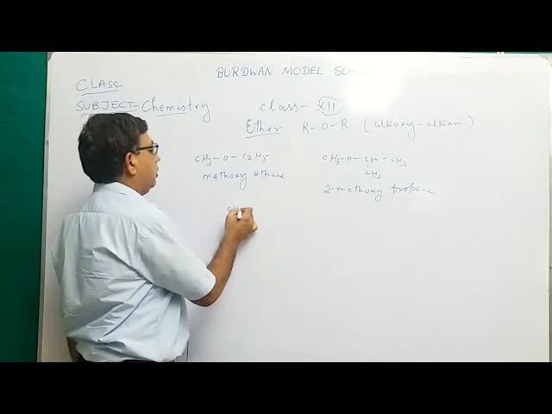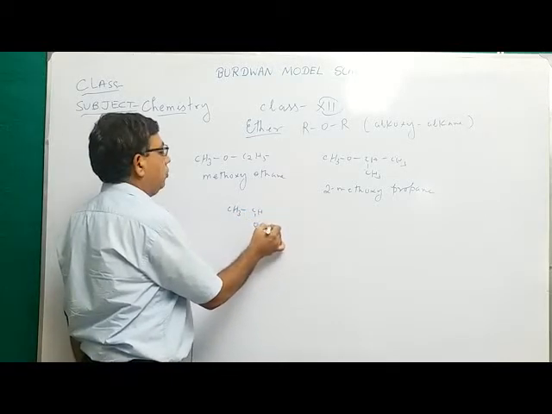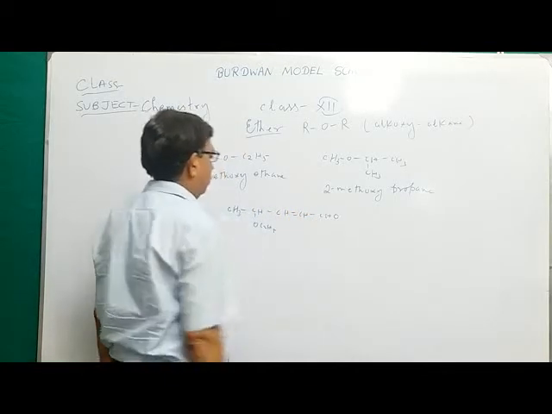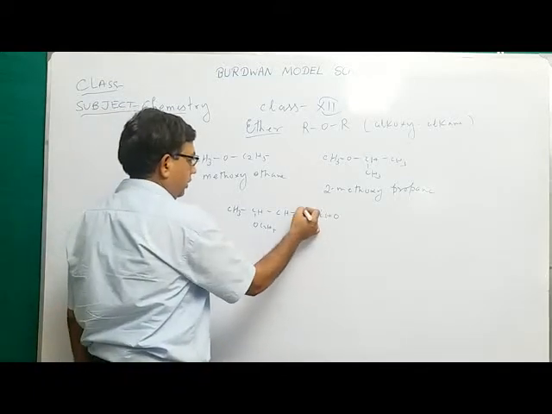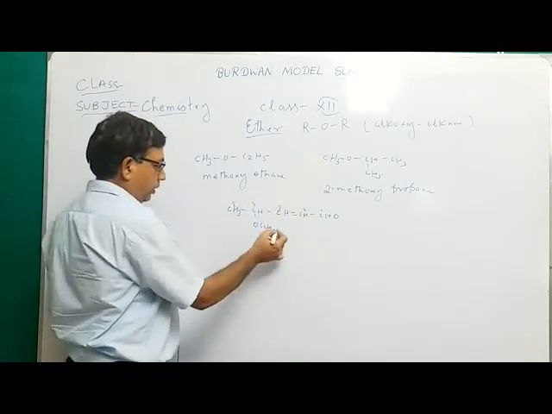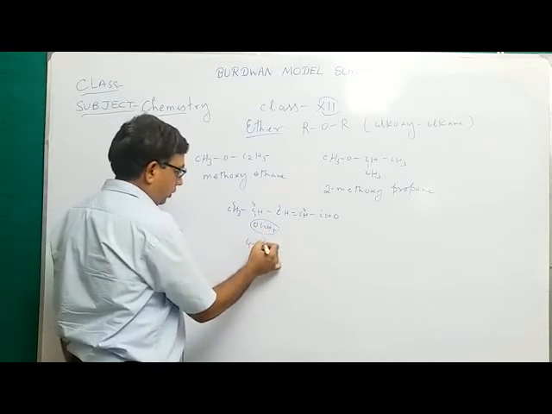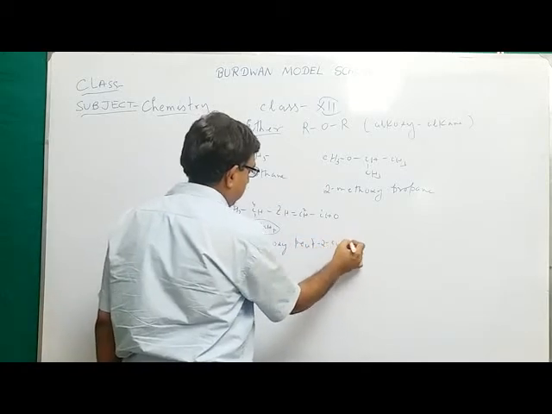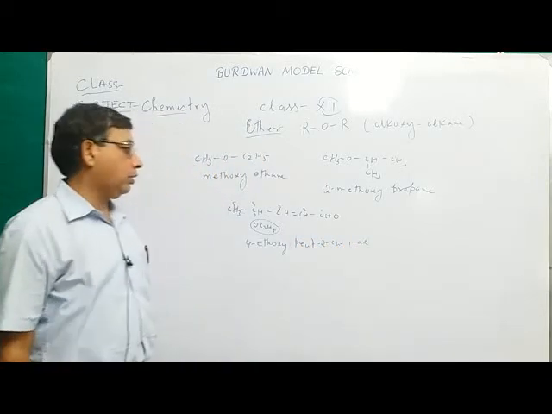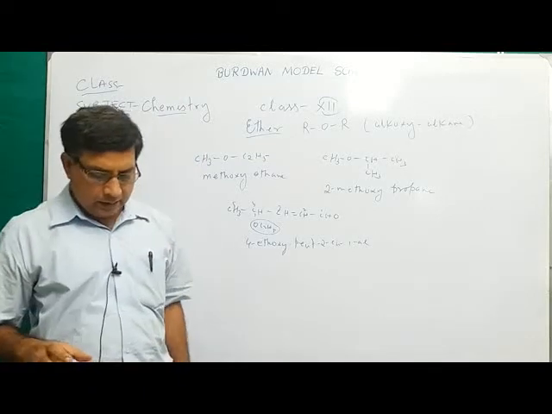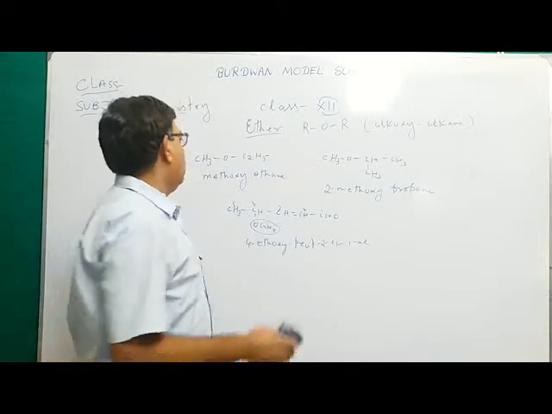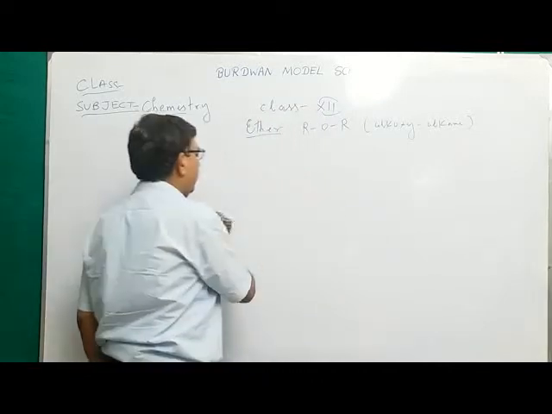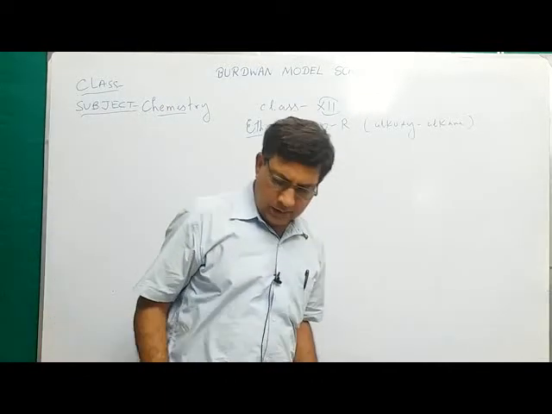Say this compound, CH3CHOC2H5, CH double bond CHO. What will be the name of this compound? Say carbons 1, 2, 3, 4, 5. This is ethoxy, so 4-ethoxy. 5 means pent, 2-en-1-ol, or 4-methoxypent-2-en-1-ol. So these are some IUPAC names of ether. Ether is called alkoxy alkane. Now how will we prepare ether in the laboratory?